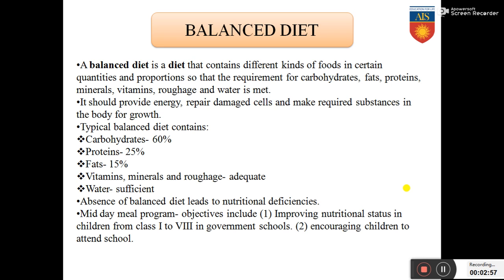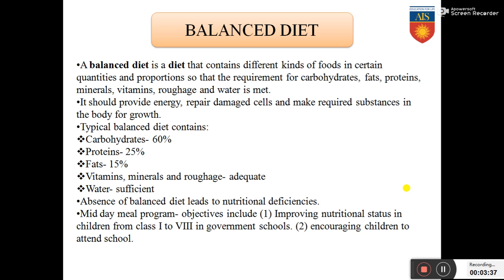Let us have a look at what a typical balanced diet contains. It contains carbohydrates, the chief element, which is 60% of your diet, proteins 25%, fats 15%, vitamins, minerals and roughage in adequate proportion and water also in sufficient amount. That is a typical balanced diet. Absence of a balanced diet leads to nutritional deficiencies, which we will learn in a very short while. So a person who doesn't consume all of these required nutrients in the required amount can suffer from nutritional deficiencies.